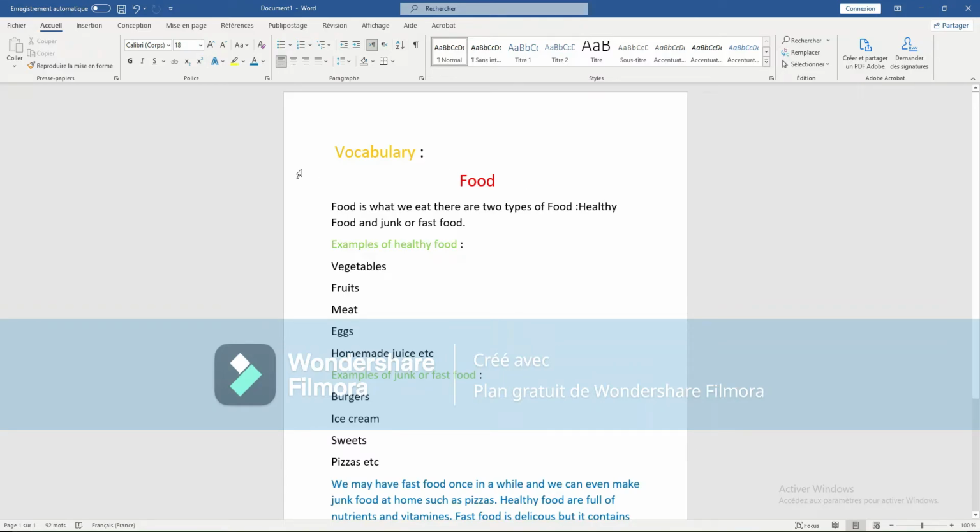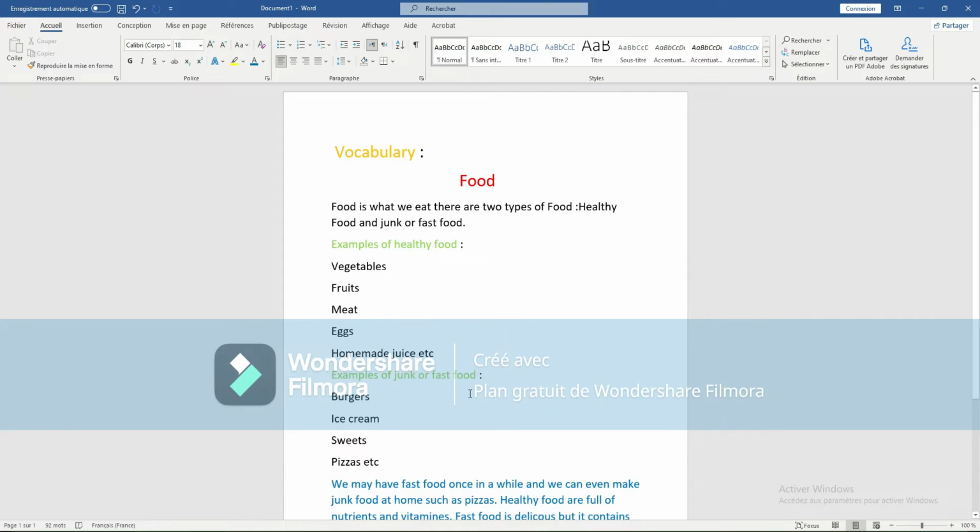Today's lesson is about vocabulary: food. So food is what we eat. There are two types of food, healthy food and junk food. We may call it junk food or fast food. It's the same. Examples of healthy food: vegetables, fruits, meat, not processed meat, eggs, homemade juice, etc.